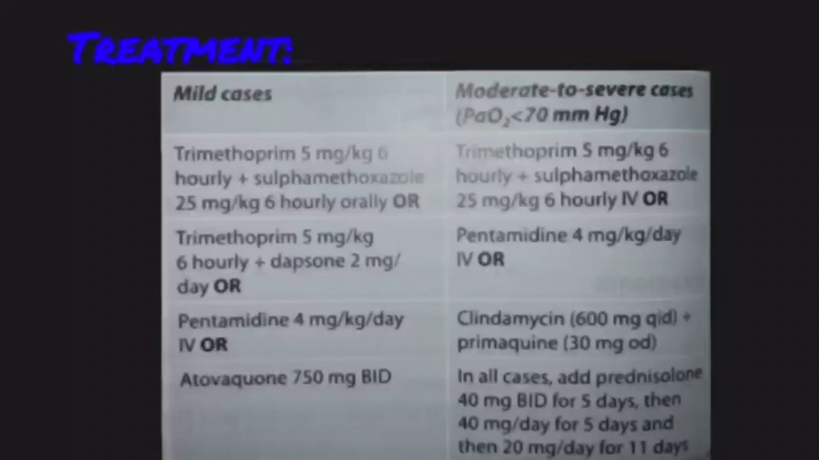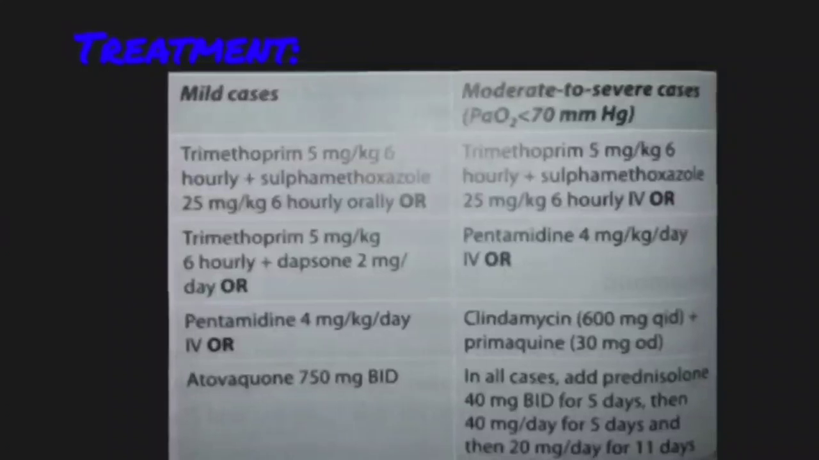Now moving on to moderate to severe cases. The first line is similar to mild cases. So trimethoprim 5 mg per kg 6 hourly plus sulfamethoxazole 25 mg per kg 6 hourly, IV. So here we give IV. In mild cases we can give orally, but in moderate to severe cases we have to give IV.